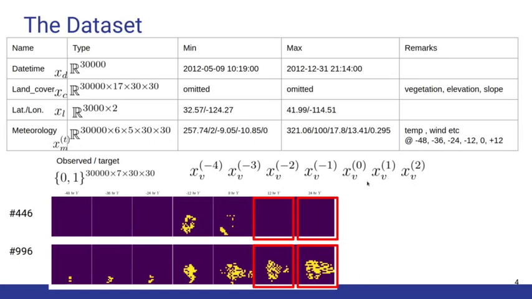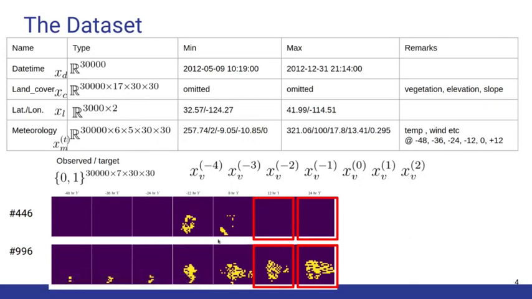So we are provided with 5 kinds of data, including the daytime, land cover, latitude, longitude, meteorology observations, and most importantly, the VIIRS observation. The VIIRS observation is the binarized intensity of infrared radiation from the ground, and a positive pixel may suggest the fire is burning at the corresponding area. So these two below are two examples of the VIIRS observation.